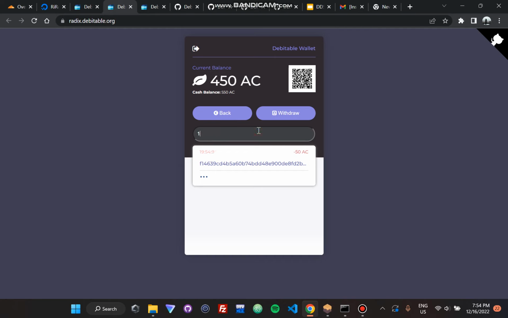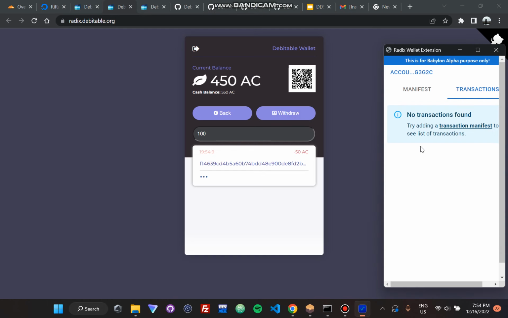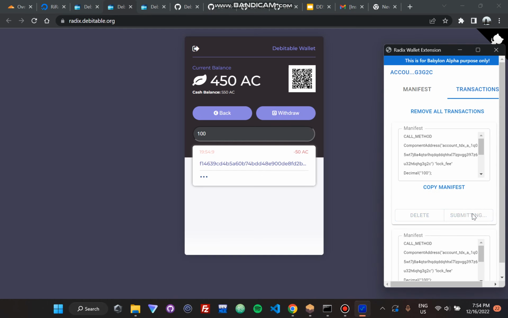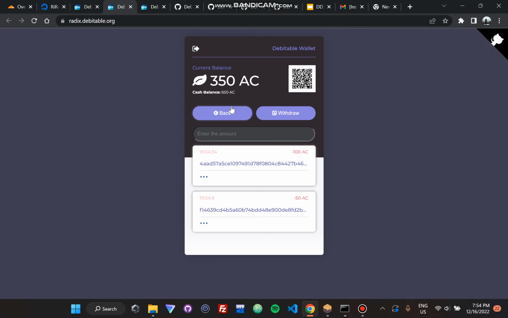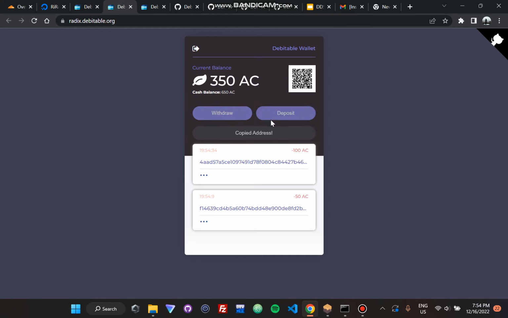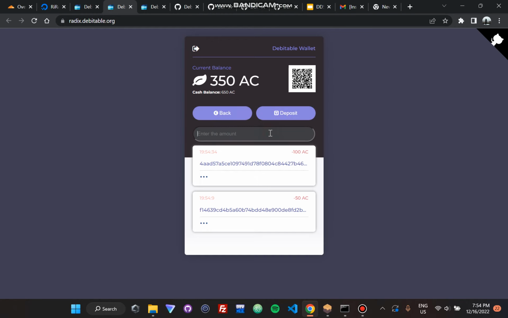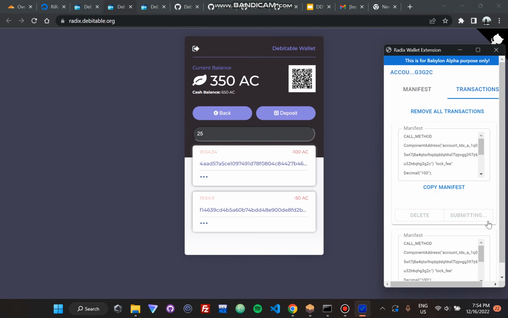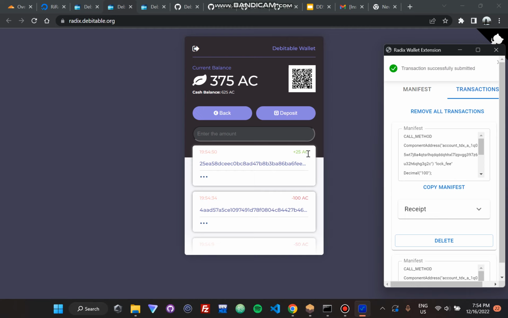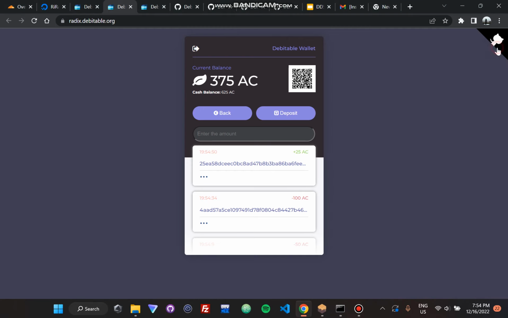I'll withdraw 100 more. Once again, I'm sending the transaction request. Yeah, as you can see, minus 100 once again, 100 subtracted from my bank balance, added to my cash balance. I'll go back, I'll deposit. Let's deposit 25. So yeah, as you can see, 25 was added to my bank balance, subtracted from my cash balance.